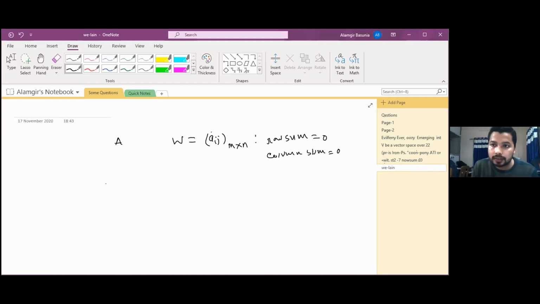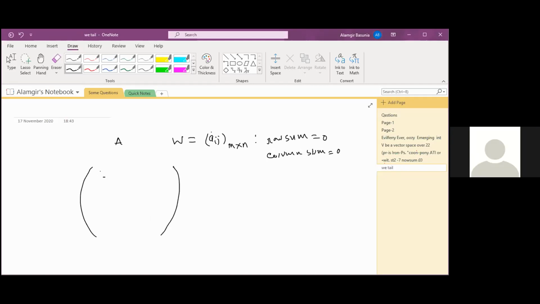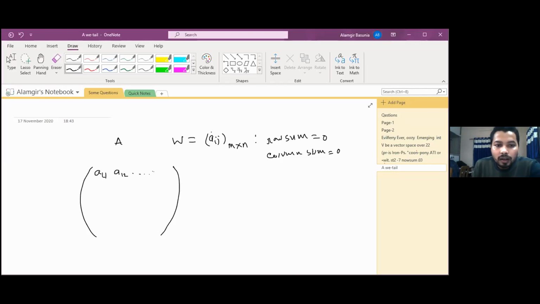Yes, exactly. Just for others, look here. If I take A11, A12, up to A1 n minus 1, then A1n is dependent on these elements, so we cannot choose it independently.